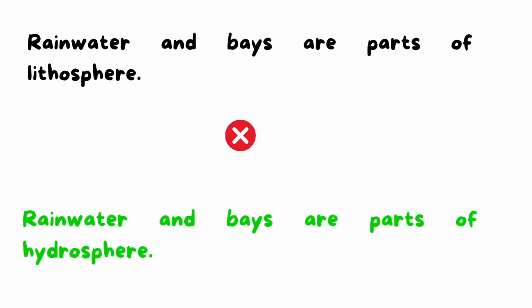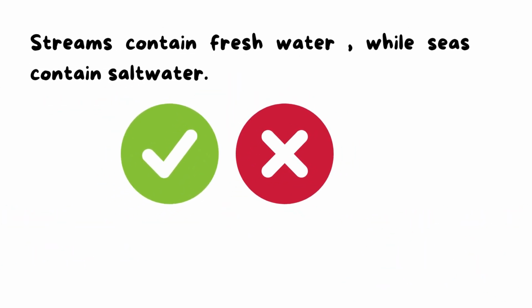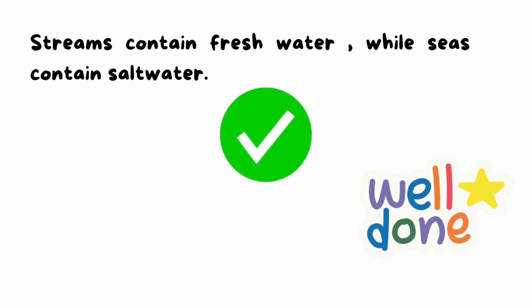Of course, this is wrong, because rainwater and bays are parts of hydrosphere. And the second question we have, streams contain fresh water while seas contain salt water. Yes, streams contain fresh water while seas contain salt water.